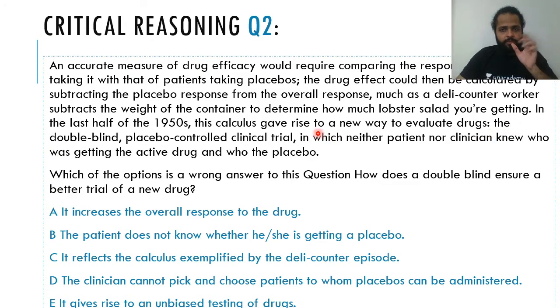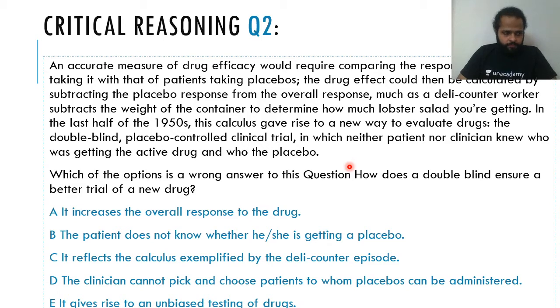And what was this new calculus? The double-blind placebo-controlled clinical trial, in which neither the patient nor the clinician knew who was getting the active drug and who the placebo, right? So the active drug is the drug whose effectiveness or efficacy you actually want to test. And the placebo is a drug for which you know that it doesn't really work in that scenario. These are essentially just sugar pills, assuming that the sugar pills won't have any therapeutic effect.